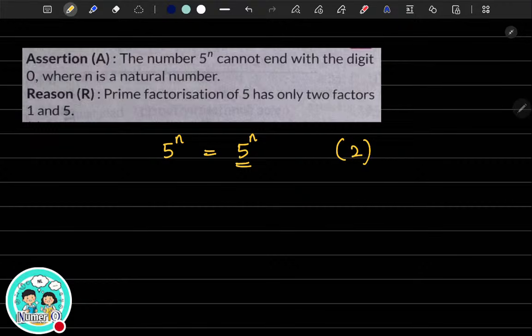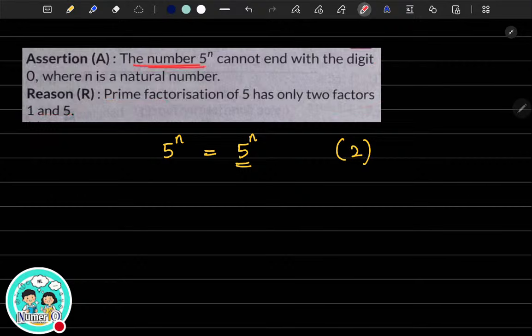So, it's given that 5 to the power n cannot end with the digit 0. It is true. Assertion is true. What about the reason? Prime factorization of 5 has only 2 factors, 1 and 5, and that's also correct, right? If you do the prime factorization of 5. But what is the option? What do you think is the option? Is the reason the correct explanation for the assertion or not?